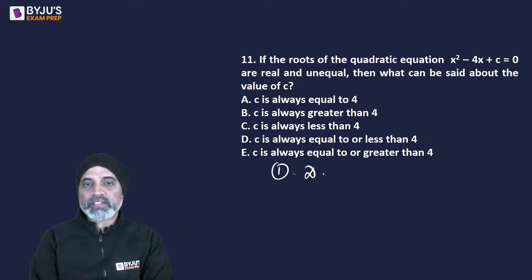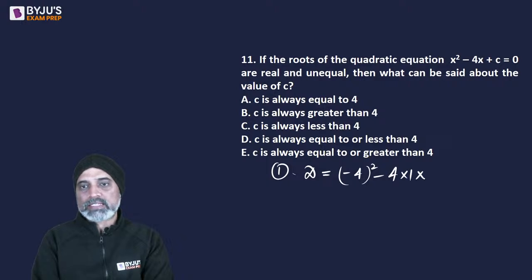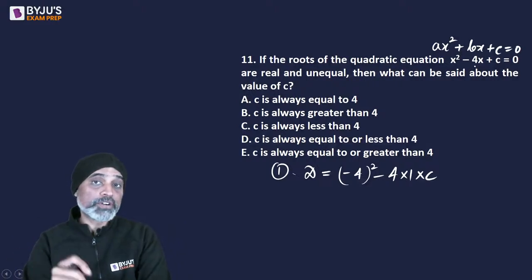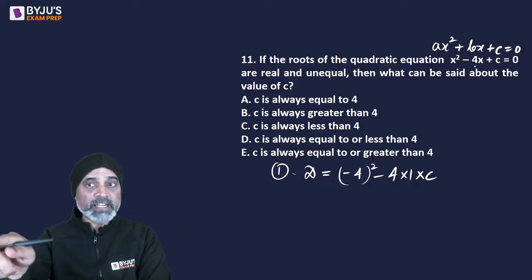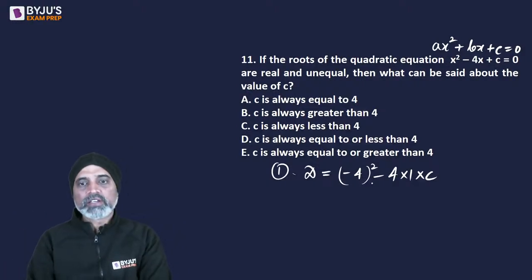So discriminant is given as b square minus 4ac, right? If I write it in the form of ax square plus bx plus c is equal to 0, the standard format of a quadratic. So a is 1, b is minus 4 and c is c given.